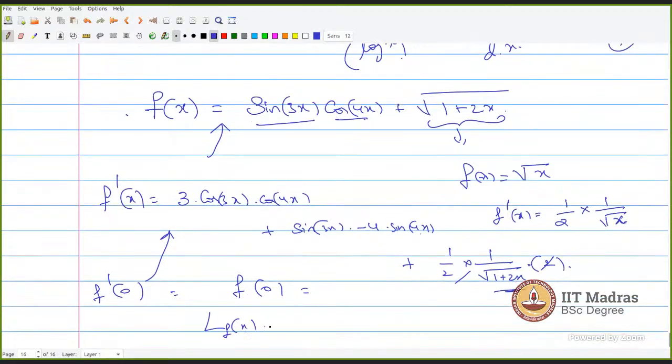This is simply the chain rule, na? Yeah, simply the chain rule. So this is how you will.